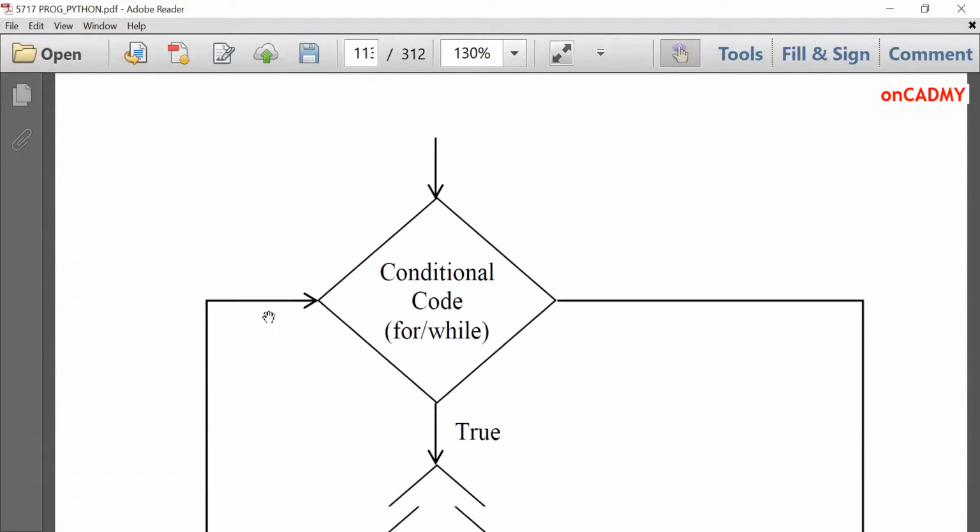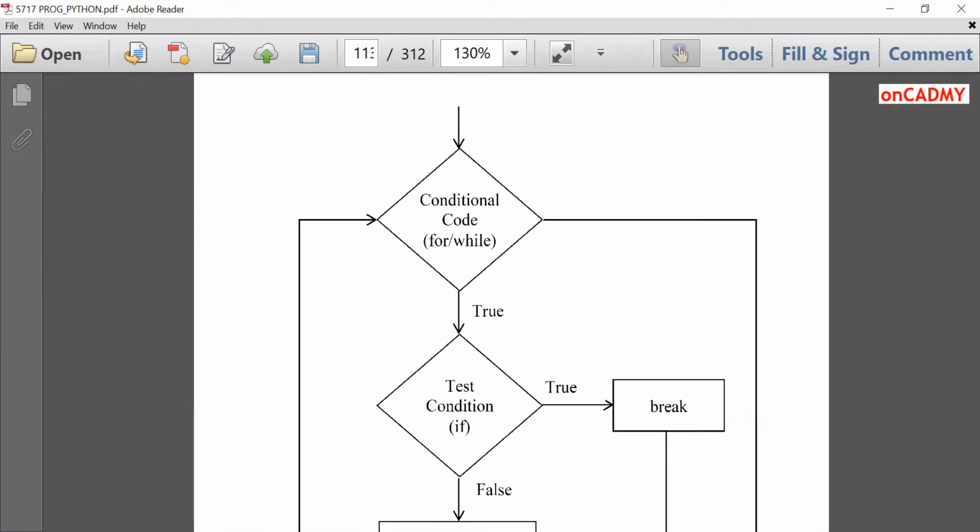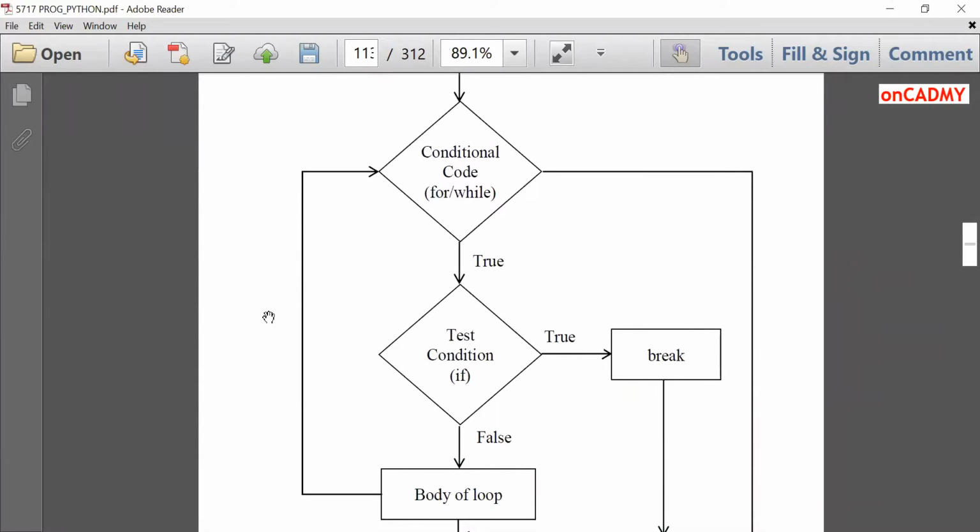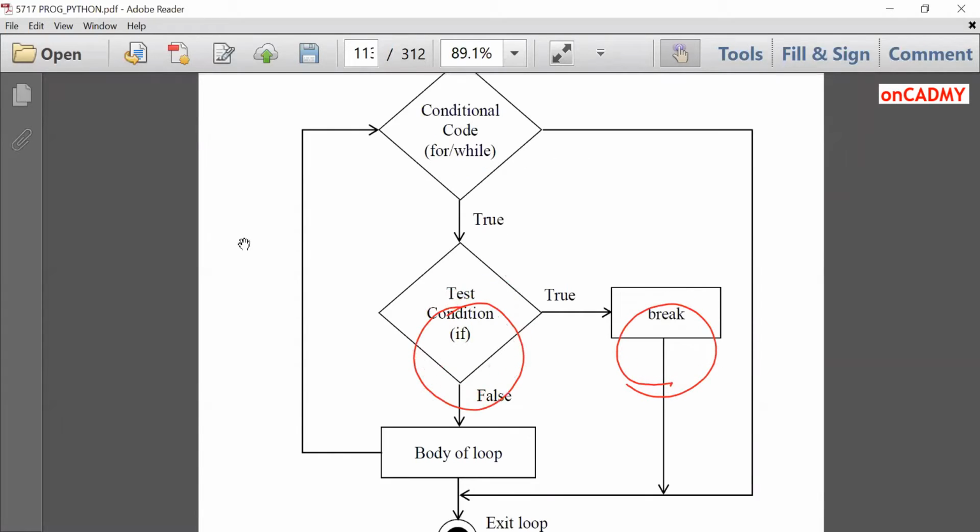Let's see its flowchart, how it works. First of all, you have conditional code, either for or while. Then the condition will be true and control will go inside the loop. Then a test condition will be there, like an if statement. I already told you, break or continue statements are used with an if statement. If the test condition is true, then break will execute and control will come out of the loop. You can see here, this control is going towards exit loop.